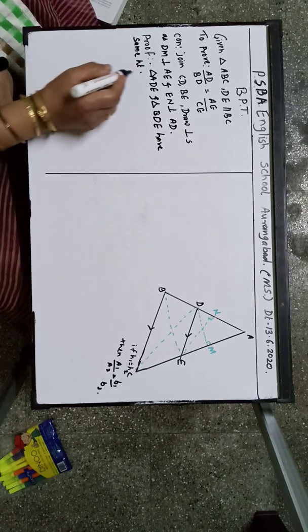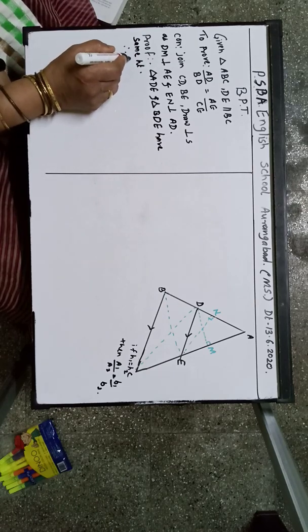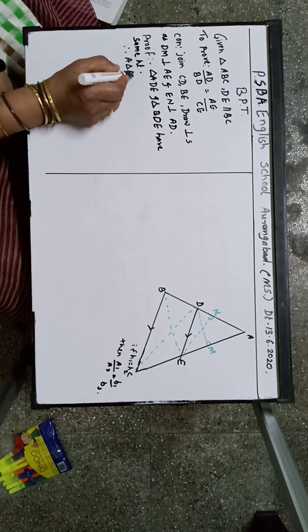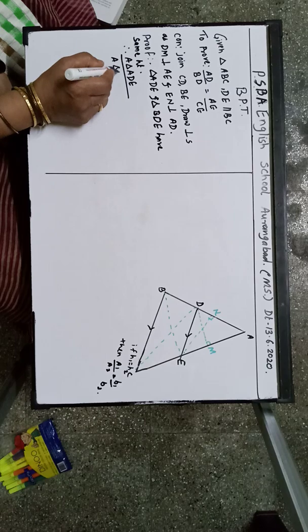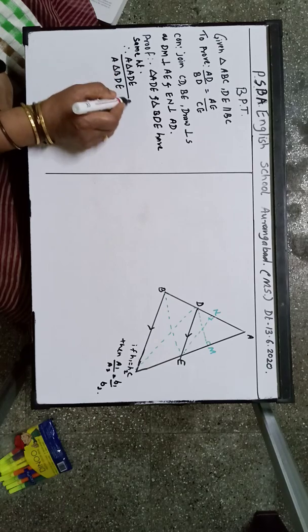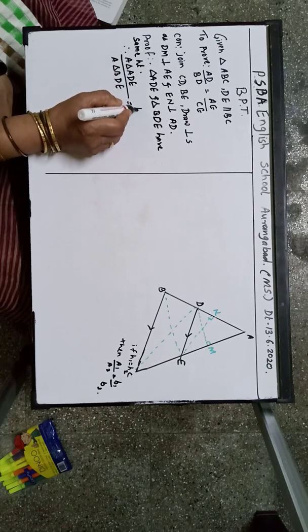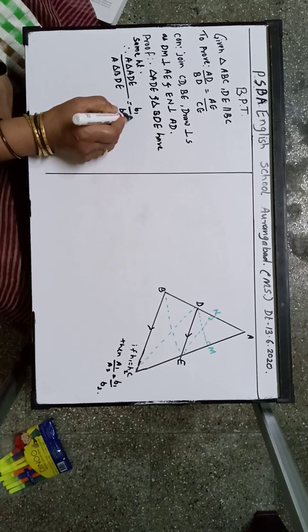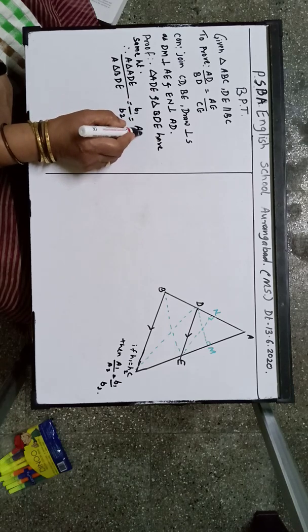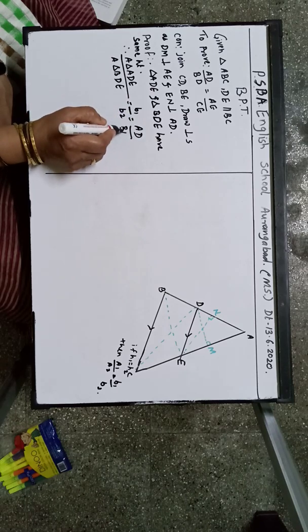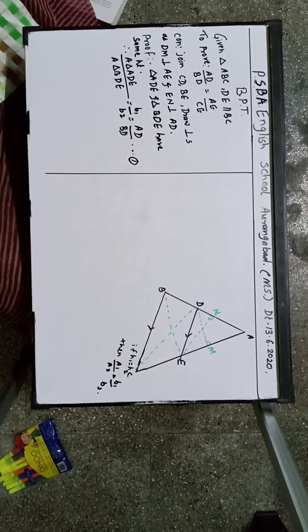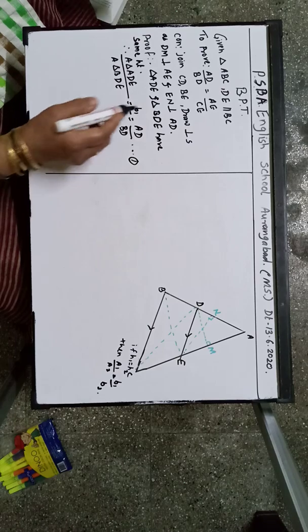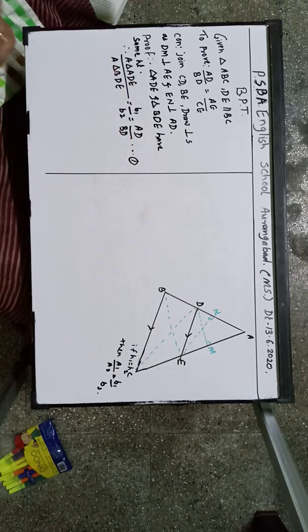Correct? Therefore, area of triangle ADE upon area of triangle BDE is equal to B1 upon B2, that comes to AD upon BD. This will be statement number 1. And the reason for this is that they have the same height.